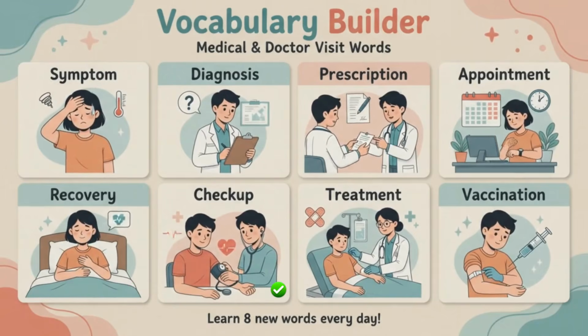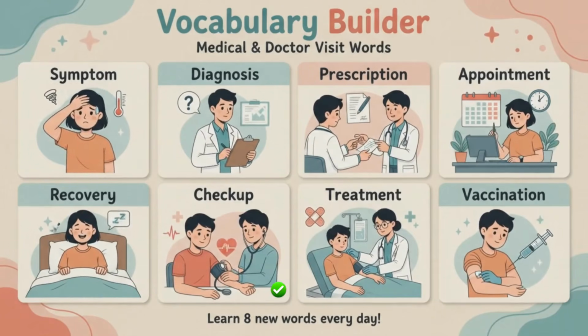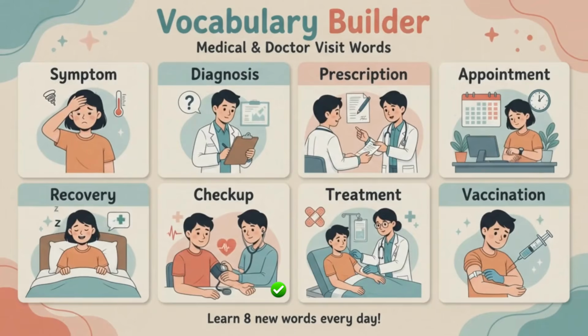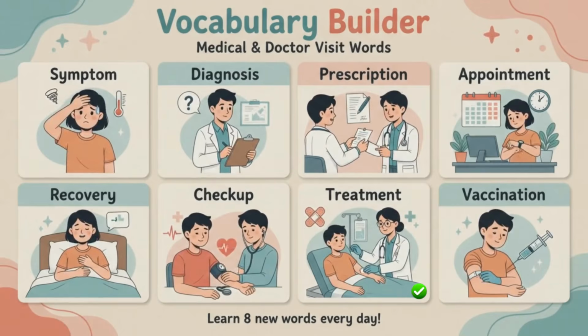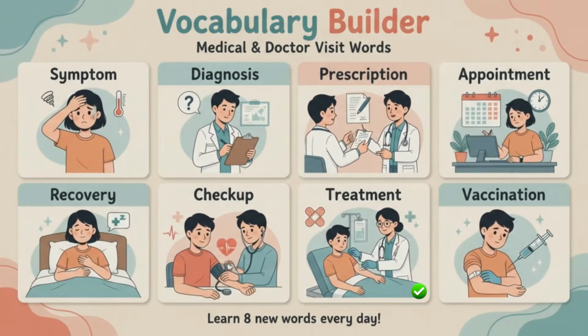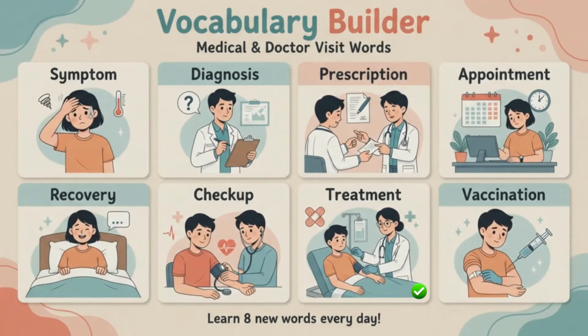Checkup. Muaina. Janch. For example, I go for a checkup every 6 months. Treatment. Ilaj. For example, the treatment helped him feel better.